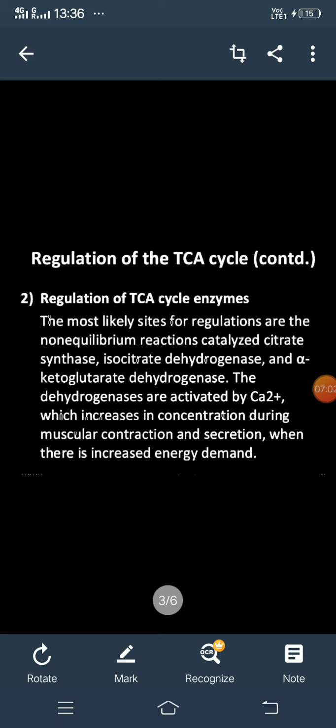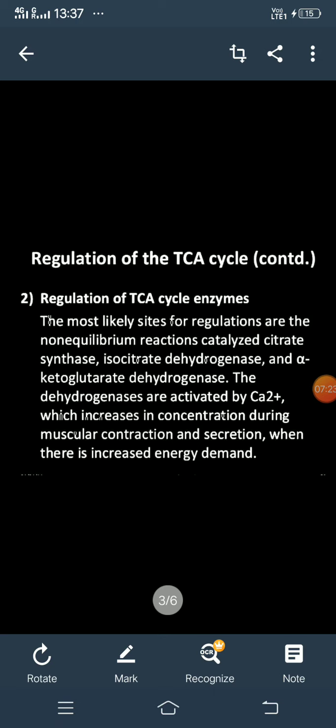These three enzymes are in the first 3 to 4 steps. These three enzymes are activated by which ion?